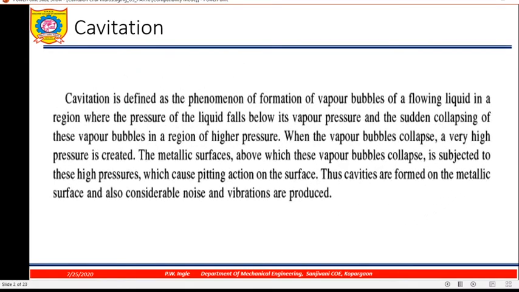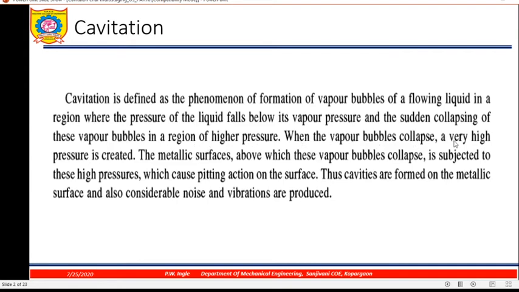So cavitation is the phenomenon of formation of vapor bubbles in a flowing fluid in a region where the pressure of the liquid falls below its vapor pressure. So if the pressure of the flowing liquid is less than its vapor pressure, that is the pressure at which vapor bubble formation takes place, then there will be a formation of vapor bubbles and a sudden collapsing of these vapor bubbles in the region of higher pressure.